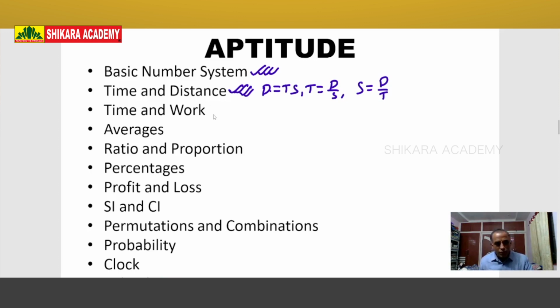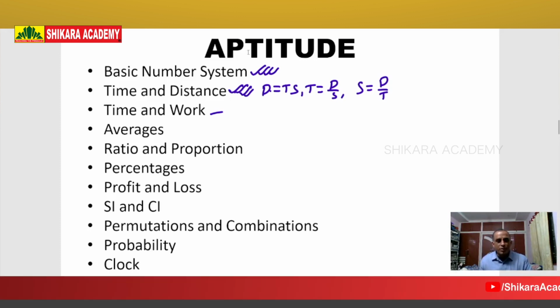Next one is time and work. A can complete one work in 10 days, B in 20 days. Then how many days can both A and B together complete the work? Don't follow the traditional method. Of course, with the traditional method also you will get the right answer. But here one simple formula is there, that is LCM by sum of the fractions.